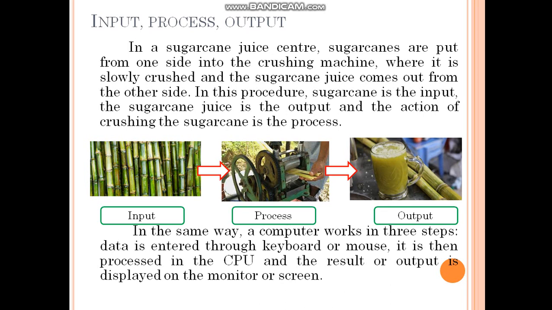In the same way, a computer works in 3 steps. Data is entered through keyboard or mouse. It is then processed in the CPU and the result or output is displayed on the monitor or screen.